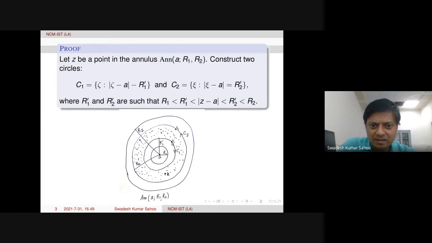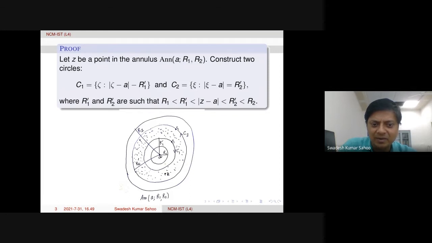Zeta is here, so the distance from a to zeta is R1 prime; that is C1, moving in this direction. But C2, the outer circle, is moving in the anticlockwise direction. I am taking the collection of points xi on C2, so modulus of xi minus a is equal to R2 prime. This is the radius R2 prime.